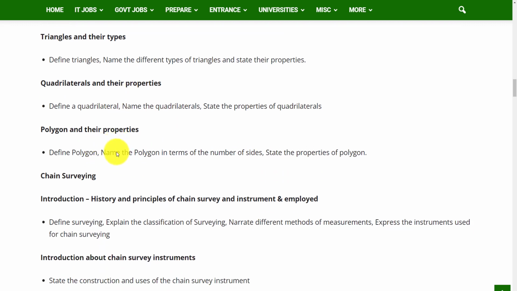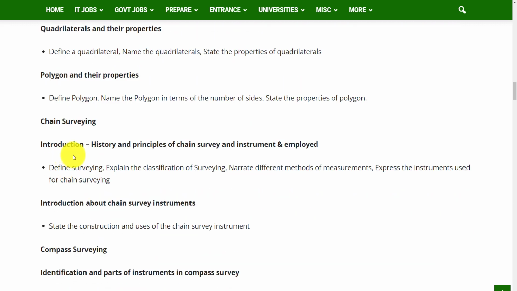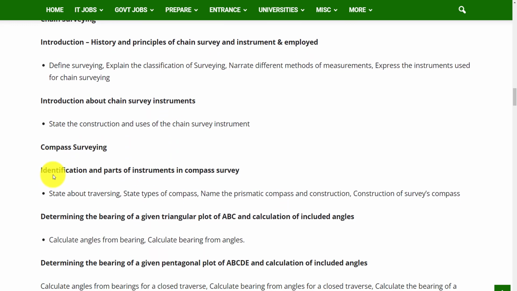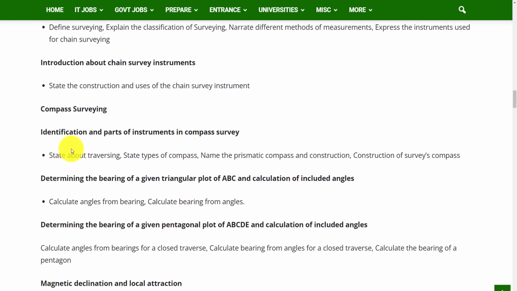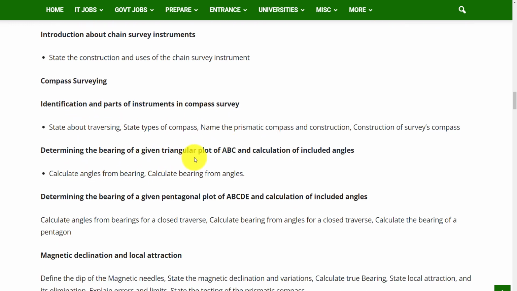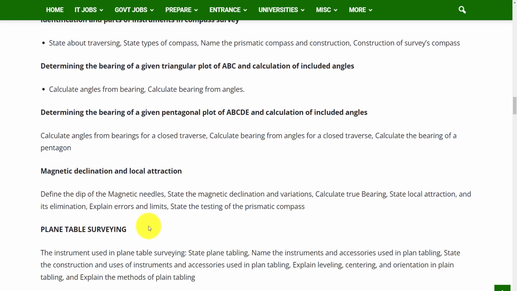polygons and their properties. And in the chain surveying topic, the subtopics are introduction, history and principles of chain survey, and instruments employed, introduction about chain survey instruments. You will get questions on the topic compass surveying. In that, the subtopics are identification and parts of instrument in compass survey, determining the bearing of a given triangular plot of ABC and calculation of included angles, determining the bearing of a given pentagonal plot of ABCDE and calculation of included angles, magnetic declination and local attraction.